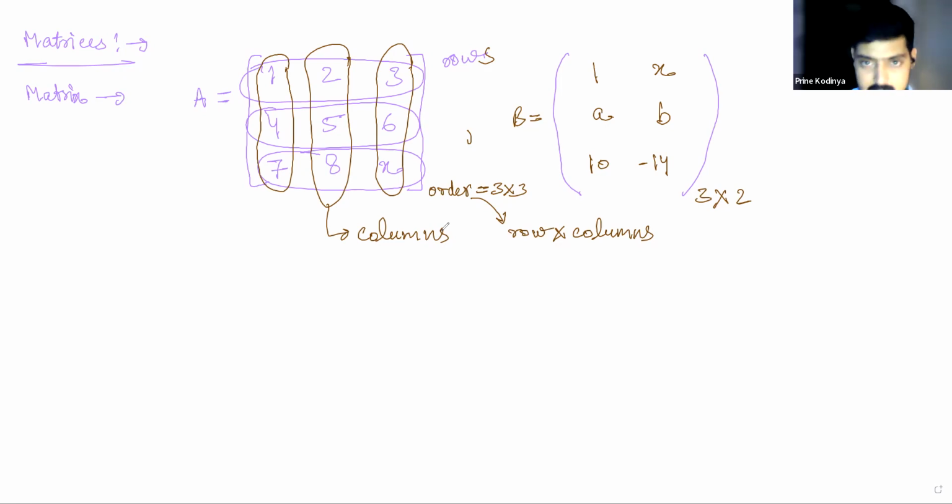A matrix is known as a square matrix if the number of columns and number of rows are the same. While a matrix is known as a rectangular matrix if the number of rows and number of columns are not equal.